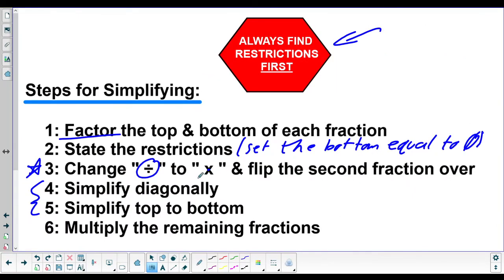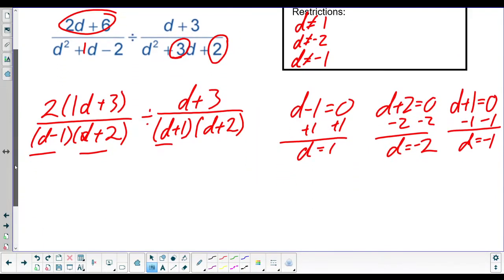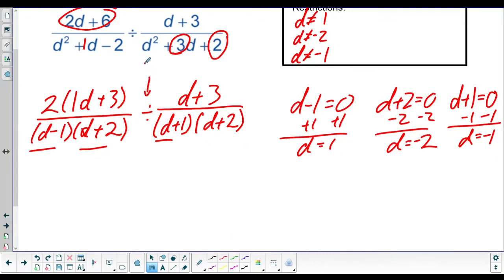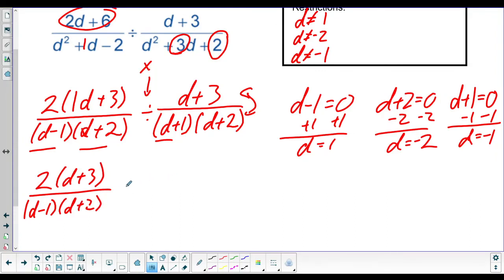Change divide to multiply and flip the second fraction over. All right, so what we're going to do is change this into a multiply symbol, and this fraction is going to get flipped. So keep this one the same, 2 times d plus 3 over d minus 1 times d plus 2. Multiply, flip this fraction. So on the top, we'll have d plus 1 times d plus 2, and then the d plus 3 goes on the bottom.